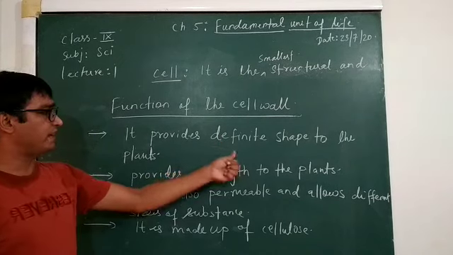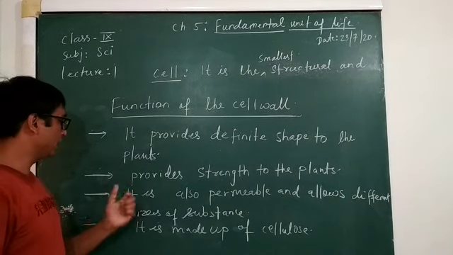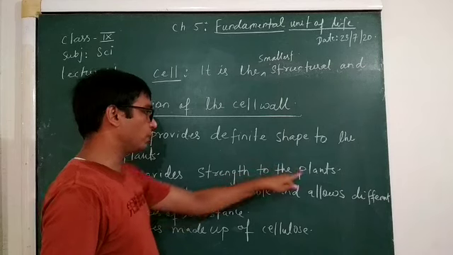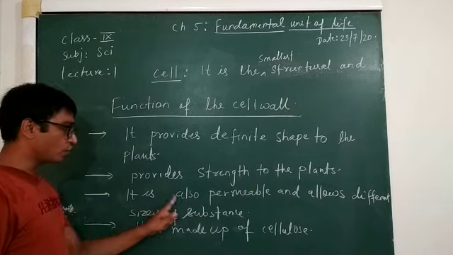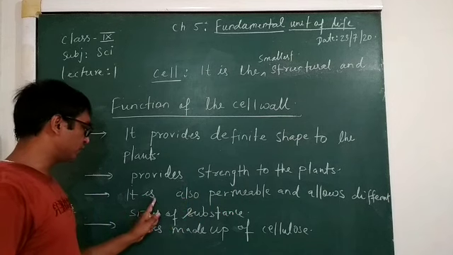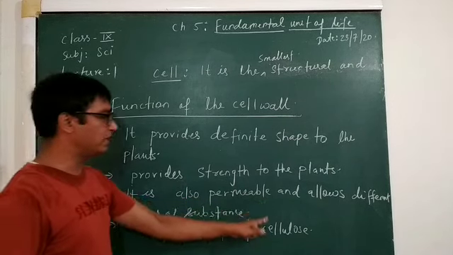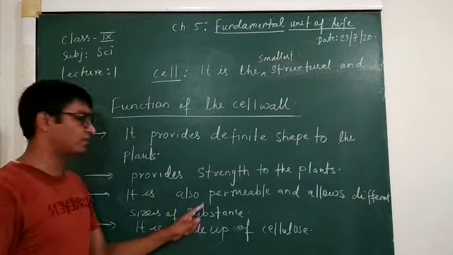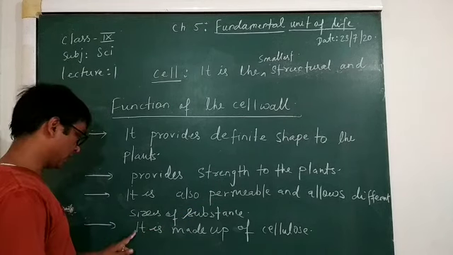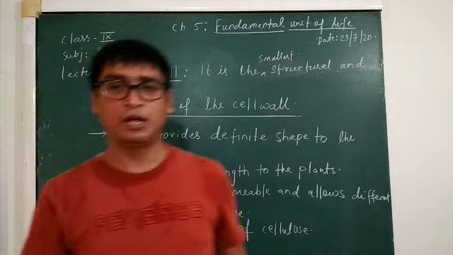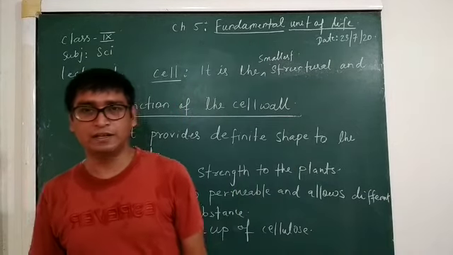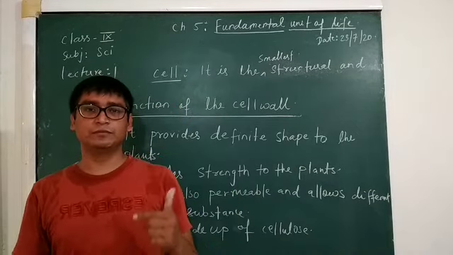So let's come back to these points. It provides a definite shape to the plants. It provides strength to the plants, due to which plants do not break very easily. It is also permeable and allows different sizes of substances to enter. It is made up of cellulose. So here we are completing the cell wall.